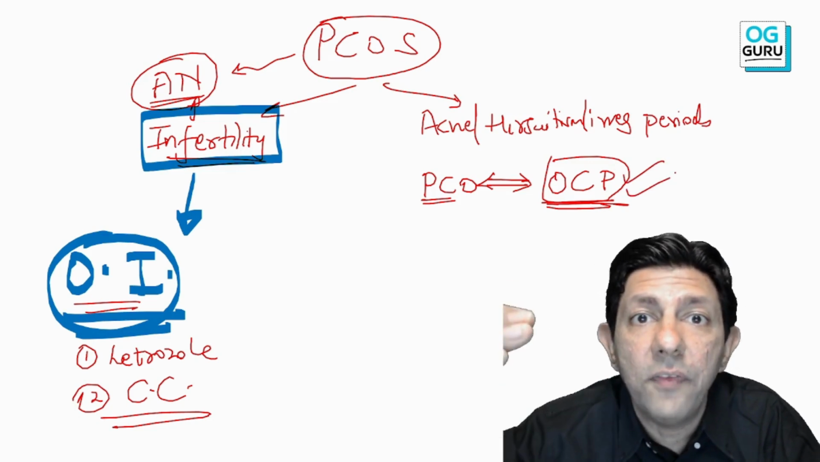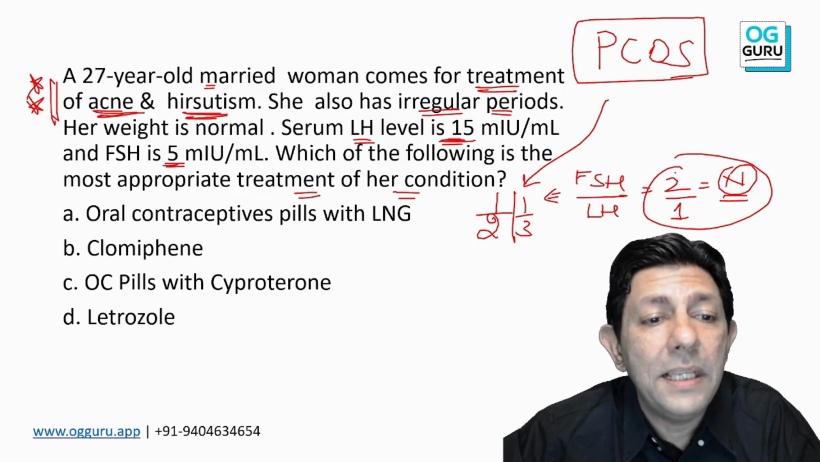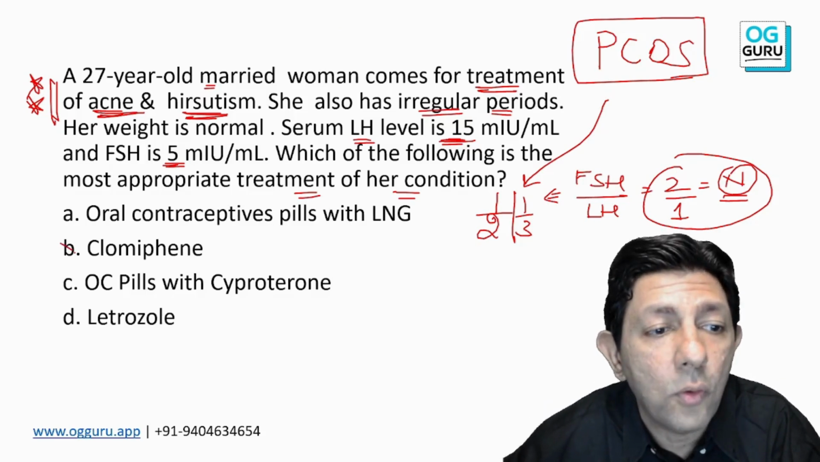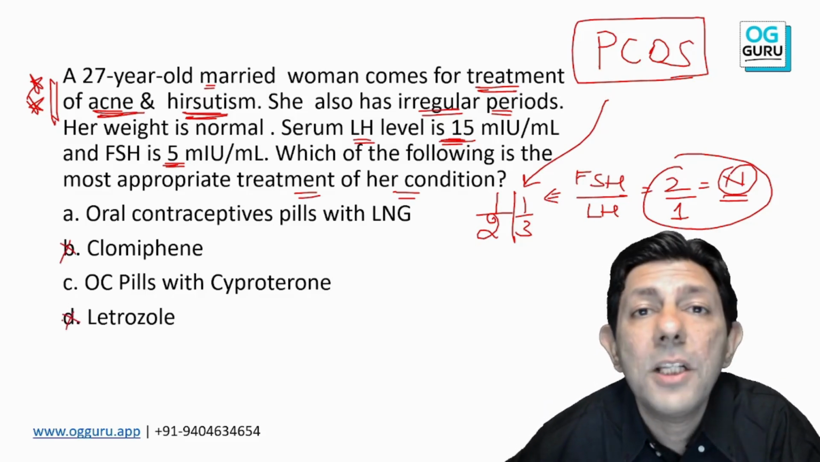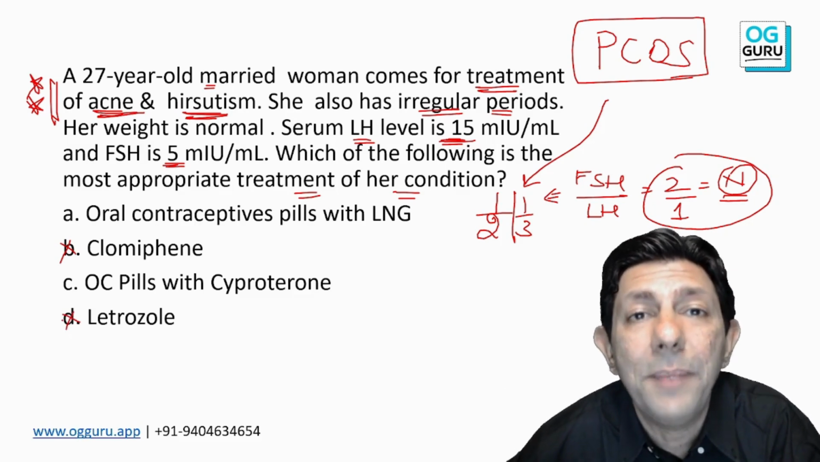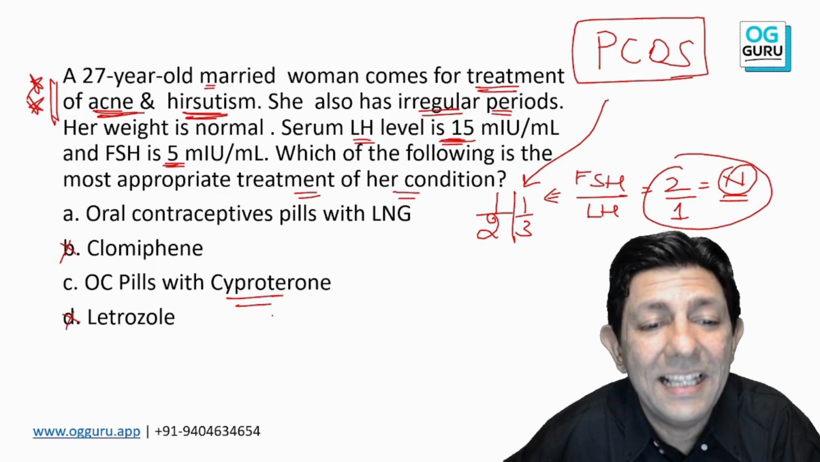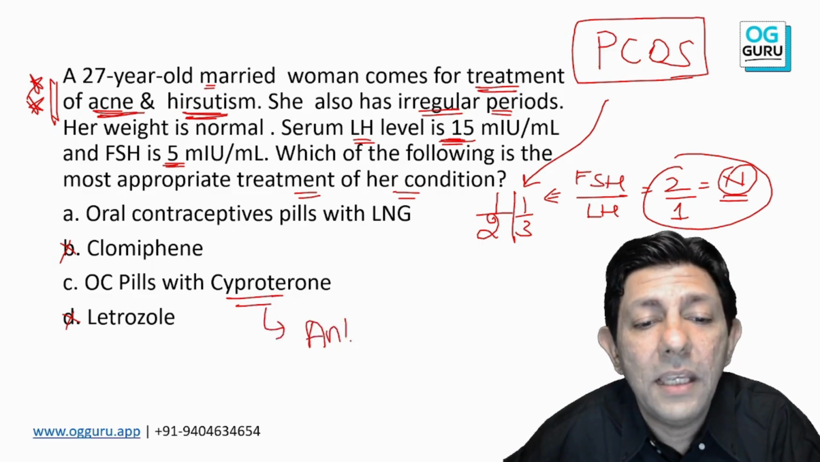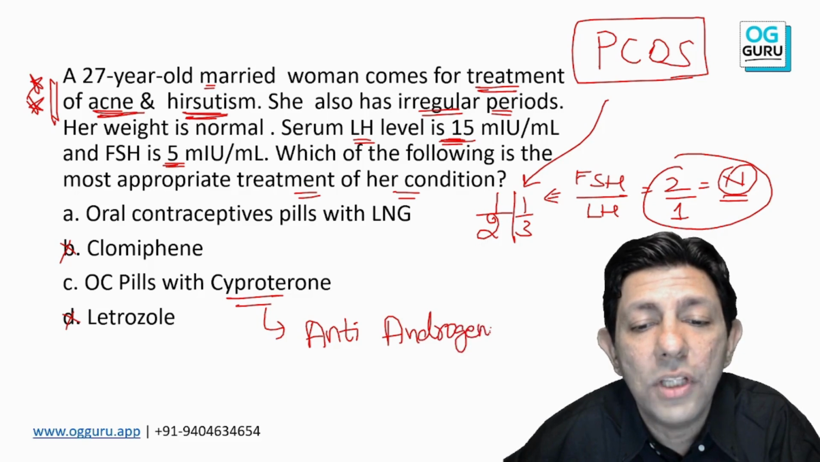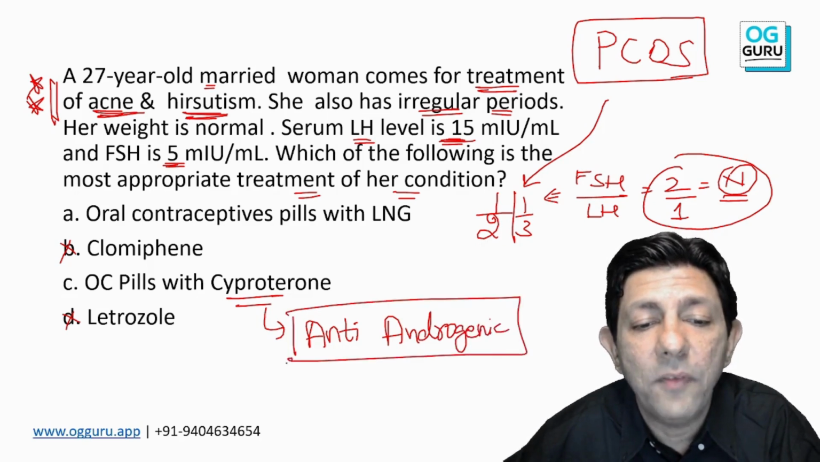One step further difficult, virgin MCQ. So please understand this, that here we are going to go for OC pills. But specifically, which OC pills helps in PCOS? Yes, sir. Cyproterone is a progesterone with anti-androgenic property. Clap if you have learned something new.